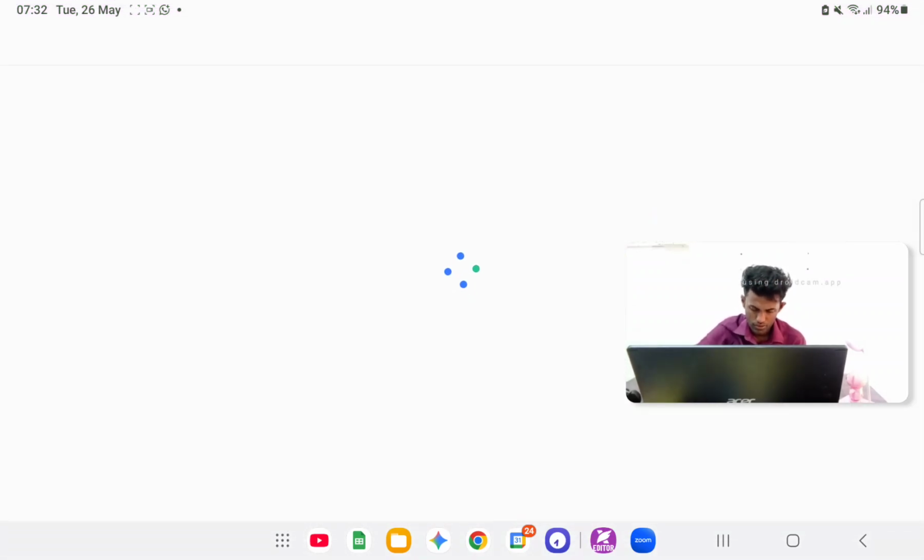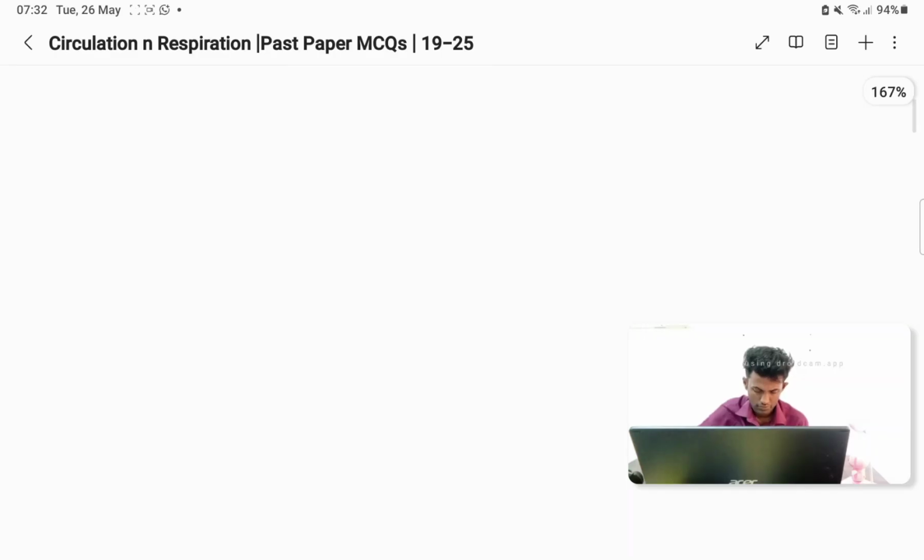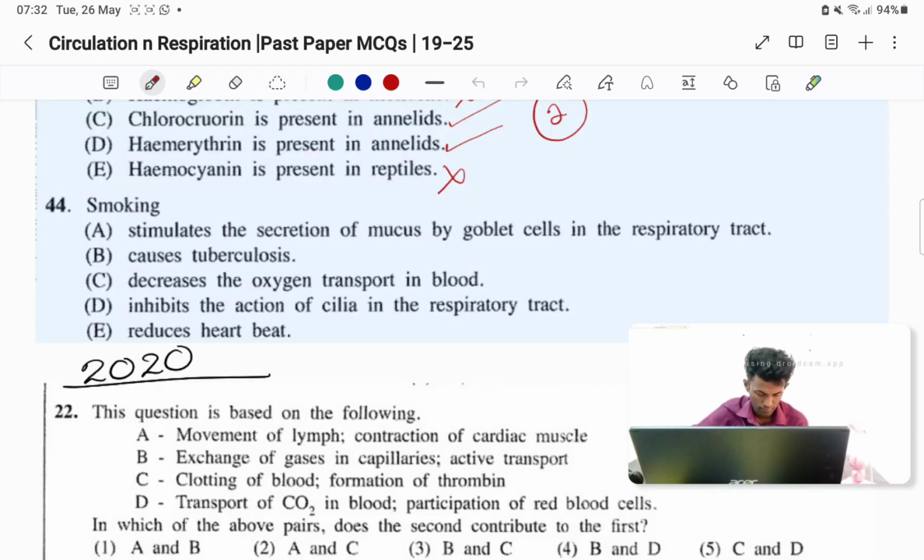So then it takes some time. Then causes tuberculosis. No, tuberculosis we didn't come across anywhere. Bronchitis and lung cancer are what we came across. So it's just wrong, right?